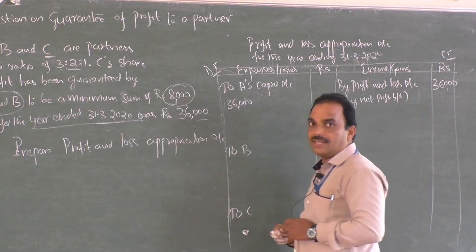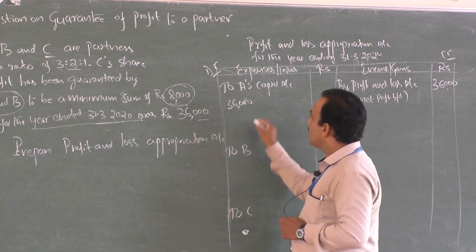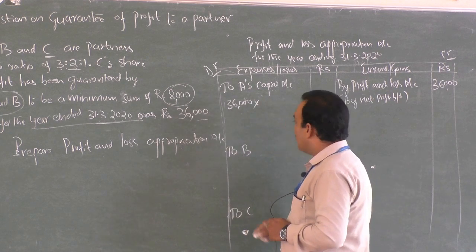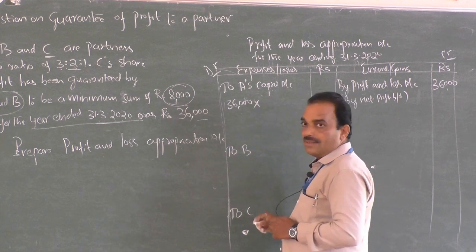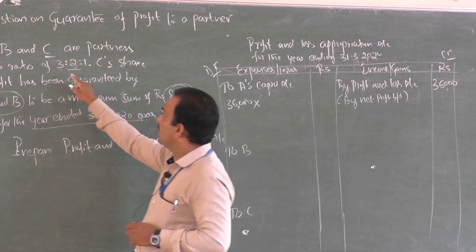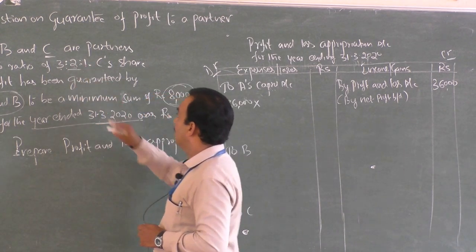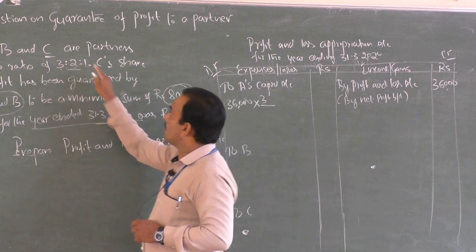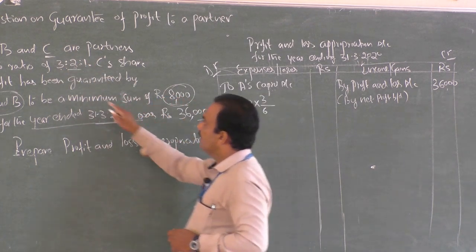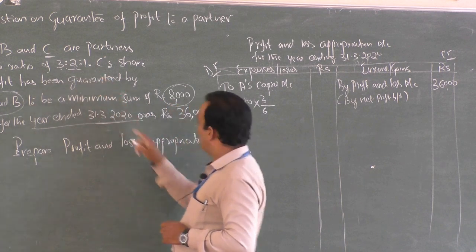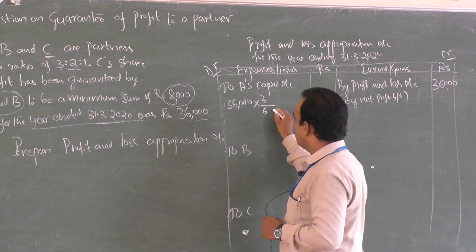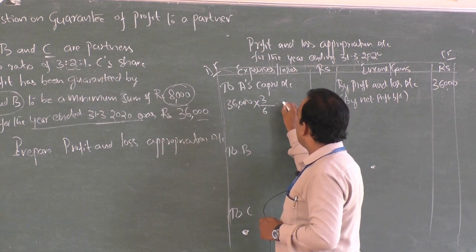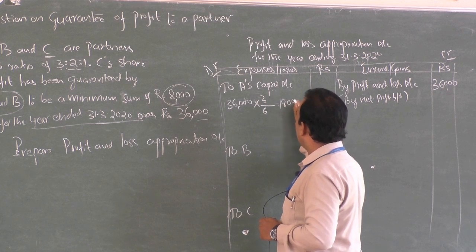Okay, total 36,000. Such 36,000 is shared in their agreed ratio, that is 3:1, that is 3/6, where 6 is 3 plus 2 plus 1. So that is 18,000.